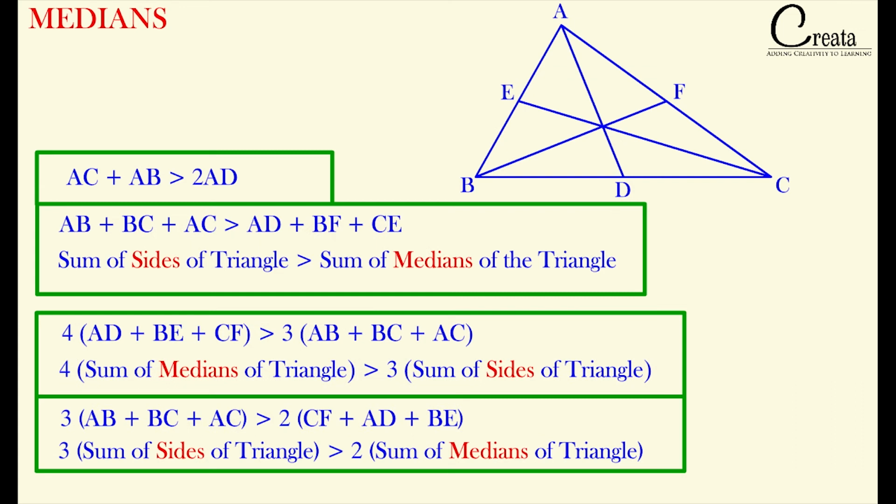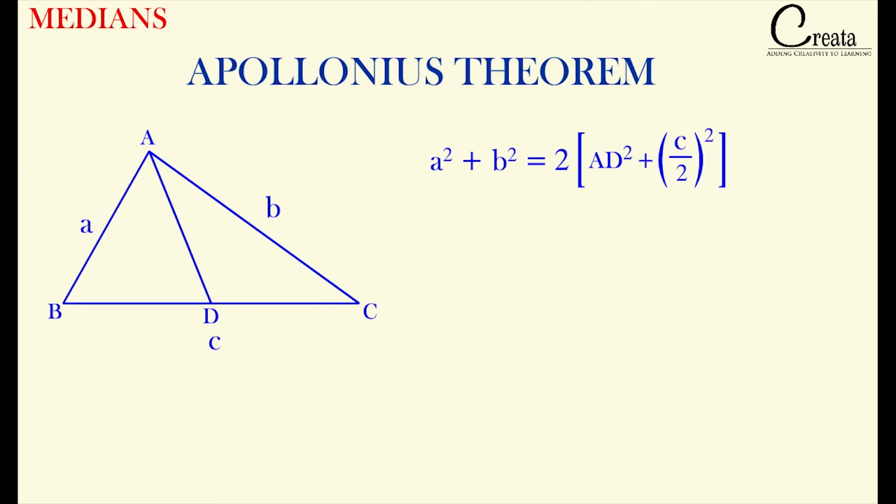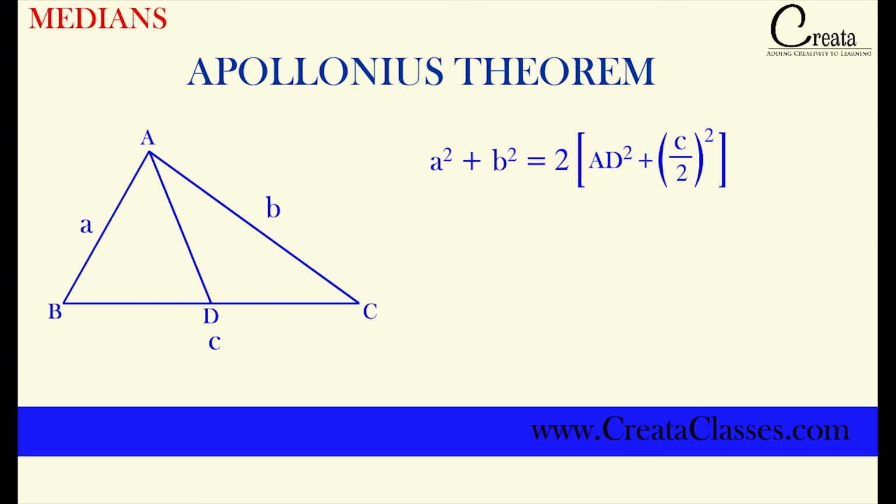Now we will see the relations between the medians and the sides of the triangle which have equal signs, and these relations will be used in solving problems related to the sides and the medians. The first relation is known as the Apollonius theorem. This is a very important theorem, and it will be used in a wide range of applications. As per this theorem, a square plus b square is equal to twice of (c by 2) whole square plus AD square. Here a, b and c are the three sides of the triangle.